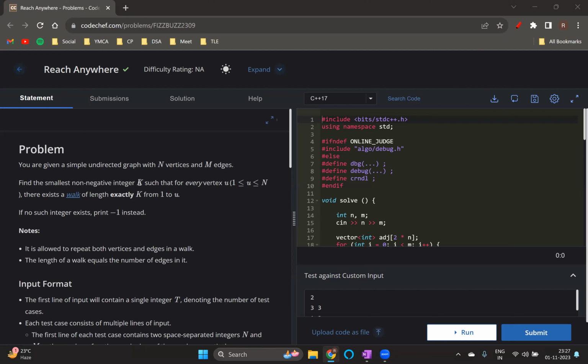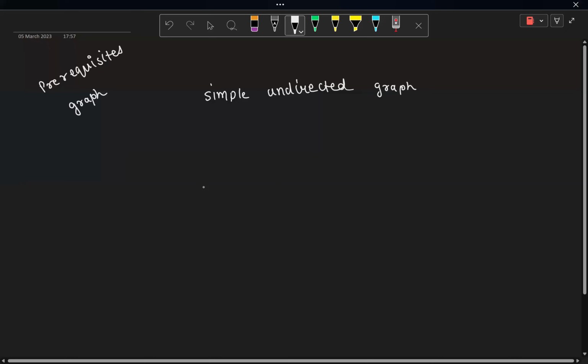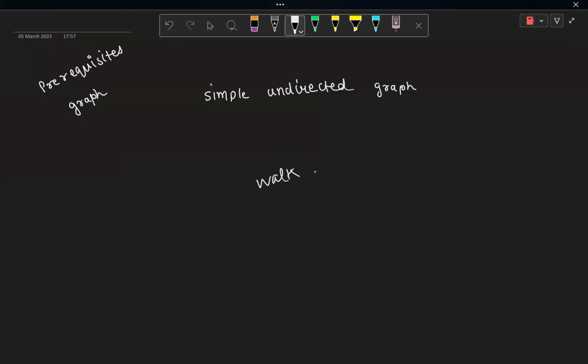So here we just have to find the smallest index k such that for every vertex, it is possible to go from vertex 1 to that vertex u in exactly k moves using a walk. It's not a path. A walk is like a path where we can visit edges or vertices multiple times.